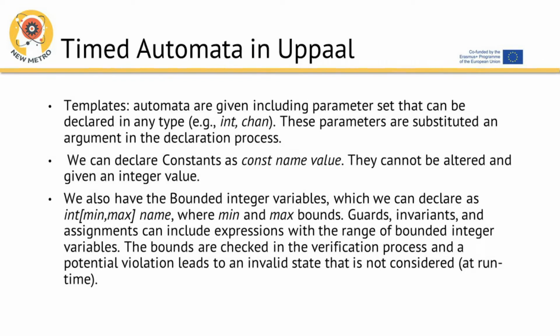Templates. Automata are given including a parameter set that can be declared of any type, for example, int, chan. These parameters are substituted by an argument in the declaration process. We can declare constants as const name value. They cannot be altered and are given an integer value. We also have the bounded integer variables, which we can declare as int[min,max] name, where min and max are the bounds. Guards, invariants, and assignments can include expressions with a range of bounded integer variables. The bounds are checked in the verification process and a potential violation leads to an invalid state that is not considered at runtime.